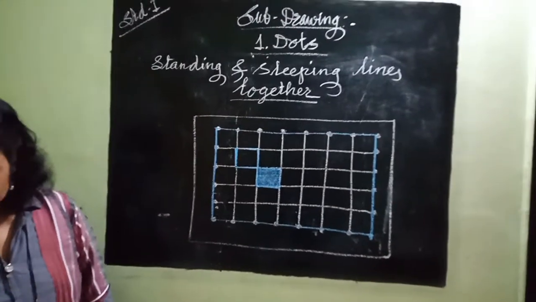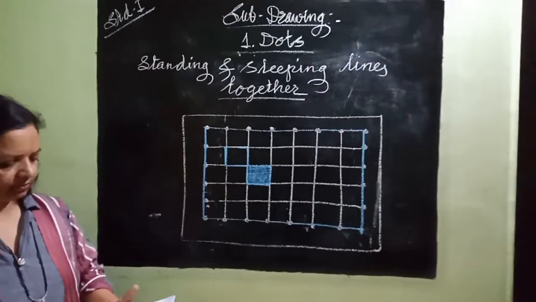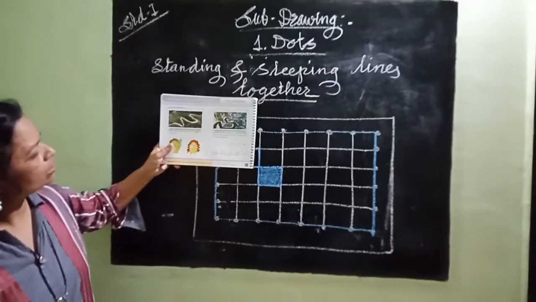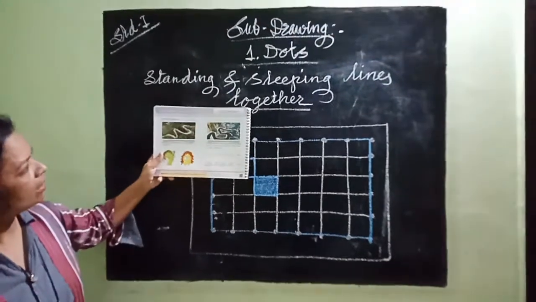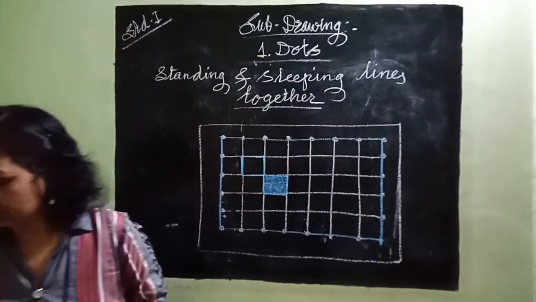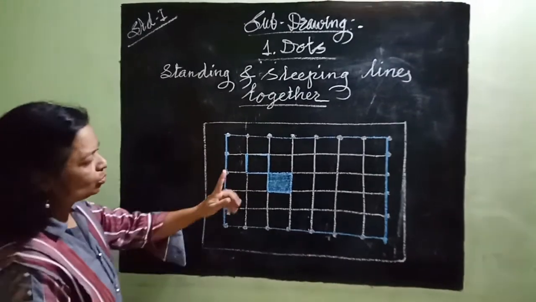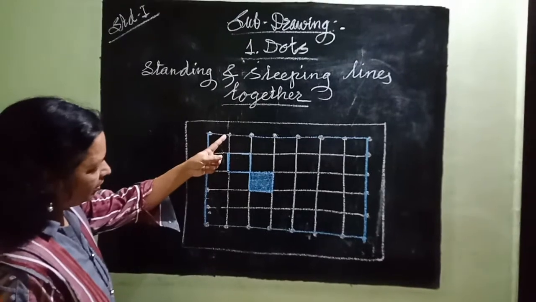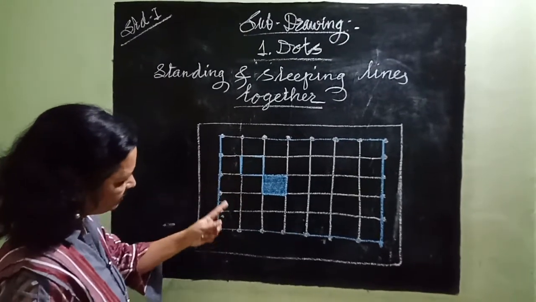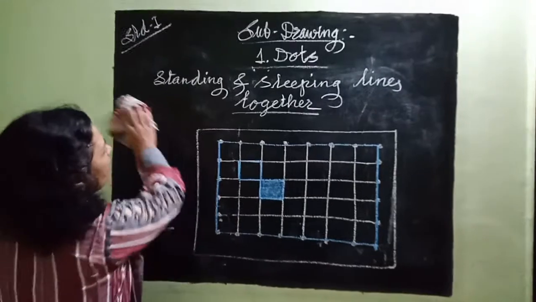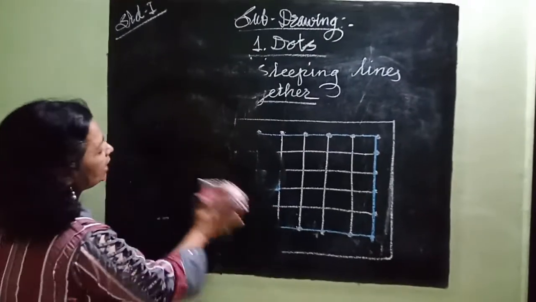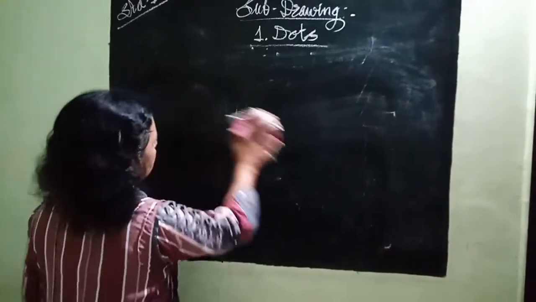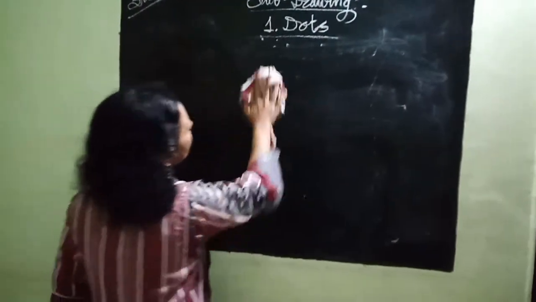So turn your page. Now see, the lesson number 2 starts from this page number 6. So come to the lesson number 2. Do this activity more and more times, because you have to practice the standing lines and sleeping lines to draw them correctly without using any instrument, without using your scale. So practice it more and more times.